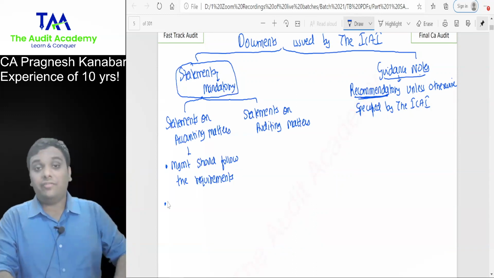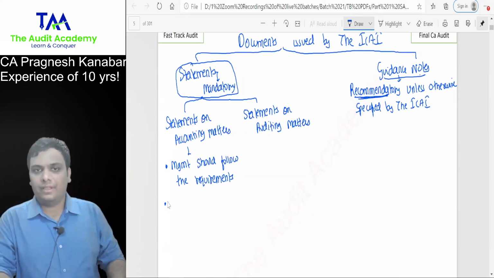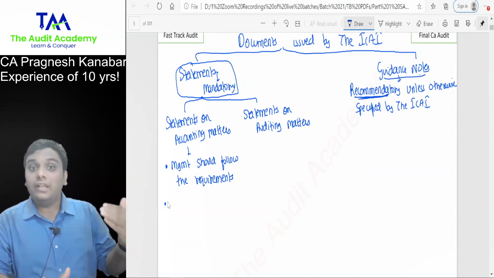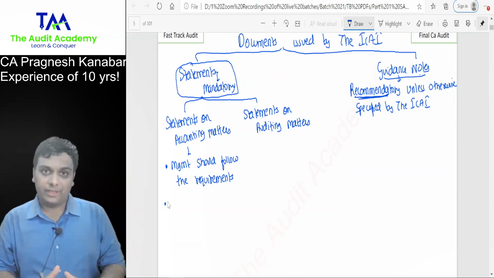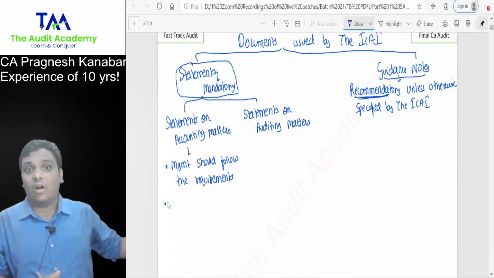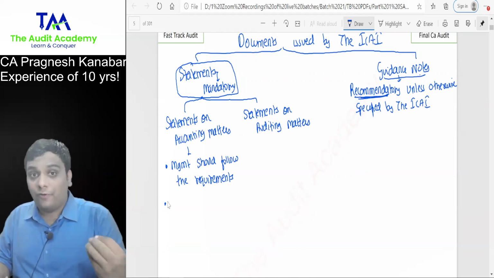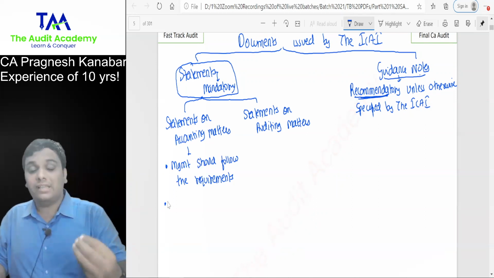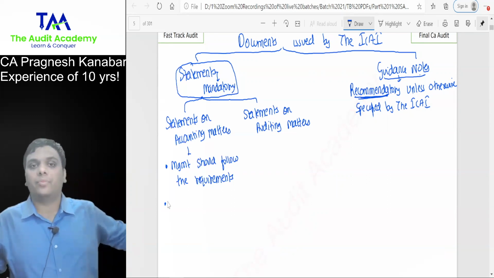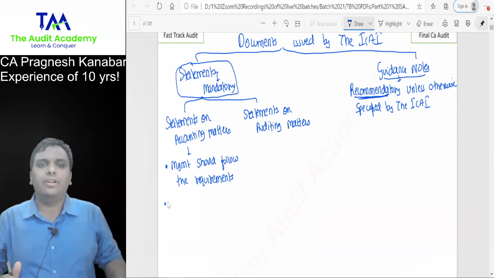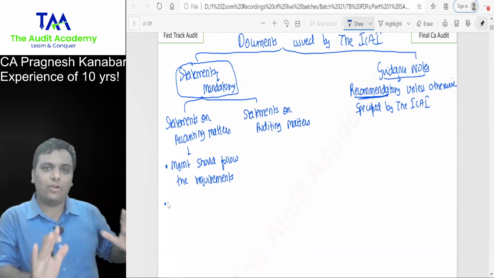But tell me, if there is any material non-compliance with the statements, that means there is one statement on accounting matter which management has not followed, then obviously somewhere you need to write it in your audit report. Sir, where should we write it in the audit report? Relax, please. I have a separate discussion on audit report. There I will tell you.